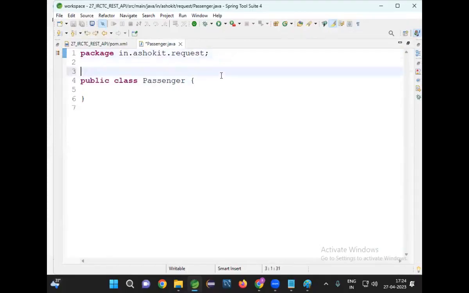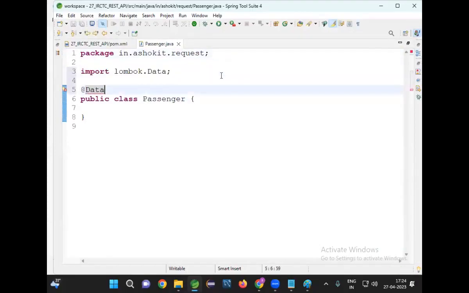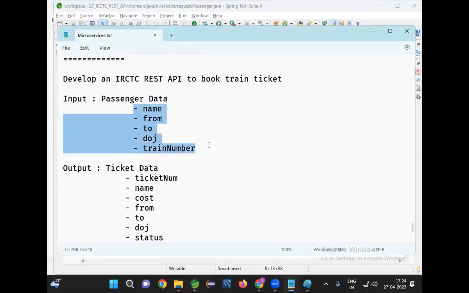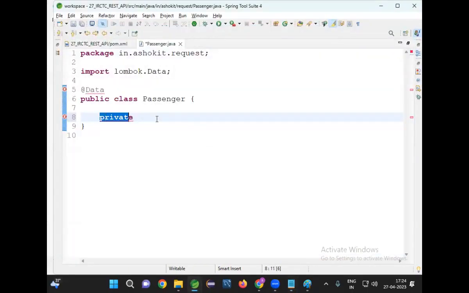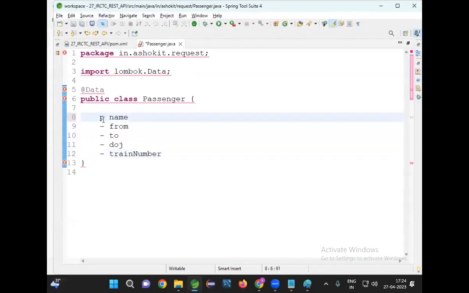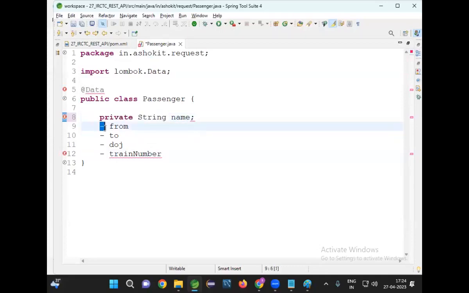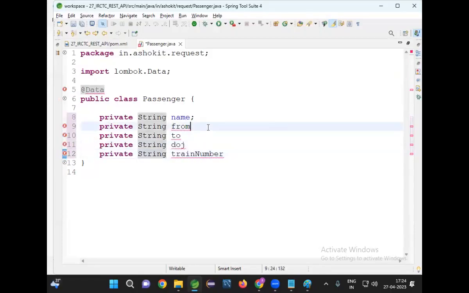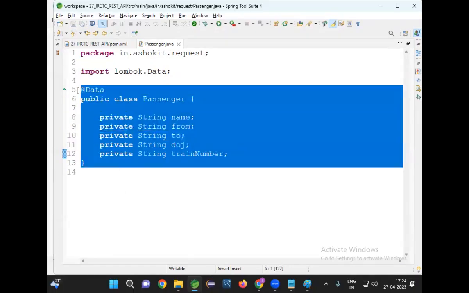Let me take @Data to generate setters and getters. Then let me go for variables, private, what variables: name, from, to, date of journey, and train number. Let me take these variables: private String name. Similarly, private String from address, to address, date of journey, and train number. I'm taking this data. So this is my Passenger class, which is used to hold request data.